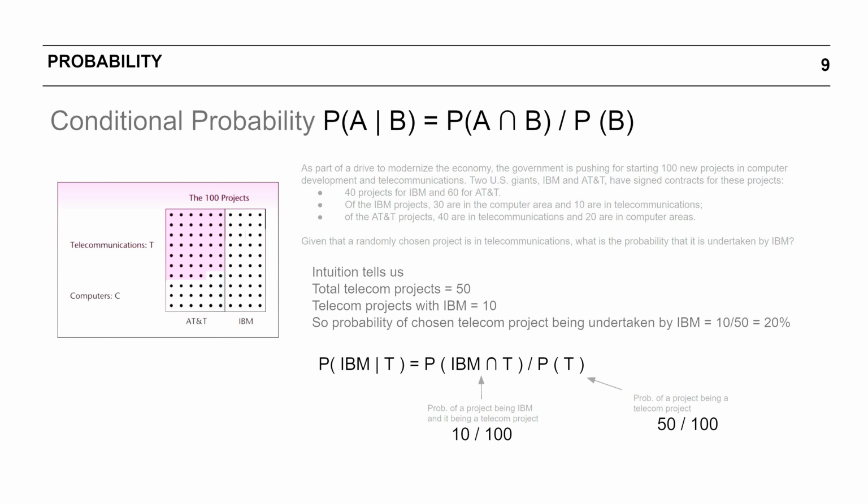Now let's try to fit our understanding and intuition onto the formula called the conditional probability formula.